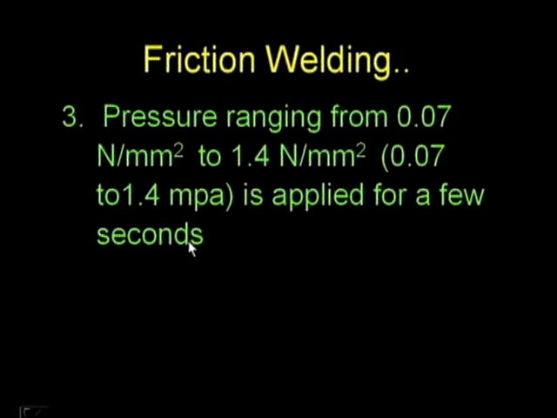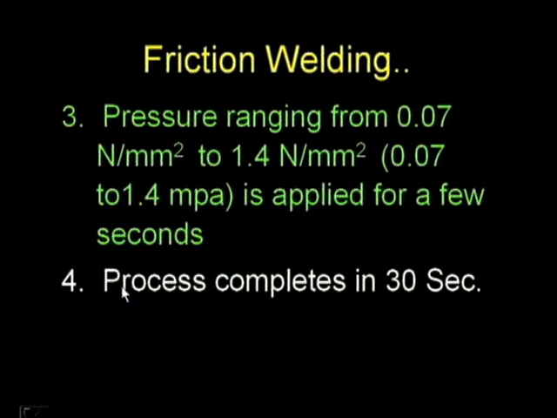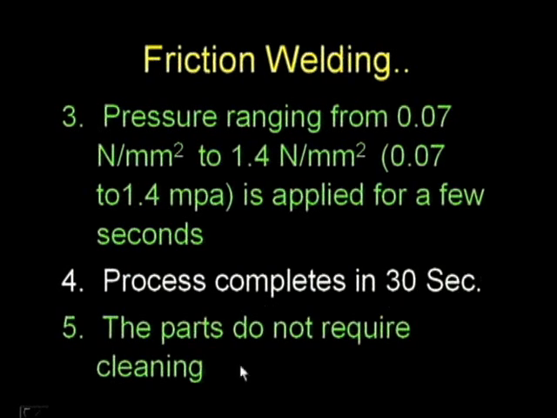It is not more, it is a few seconds, and the total process completes in 30 seconds, and the parts do not require cleaning. Generally, when we go for welding, the first step is to remove the dirt, that is, clean the parts or the edges where the joining is to be done.